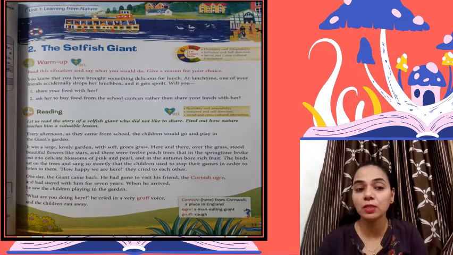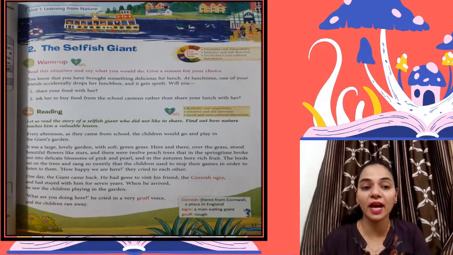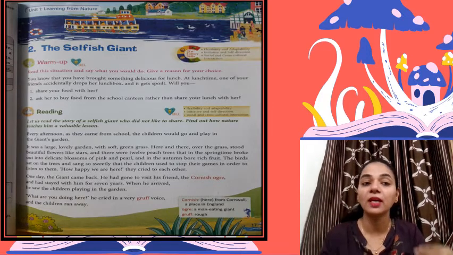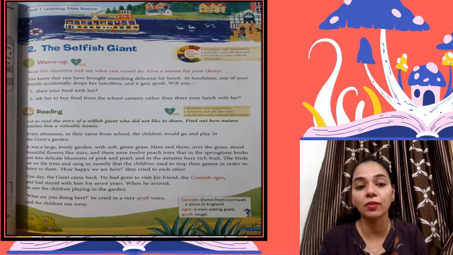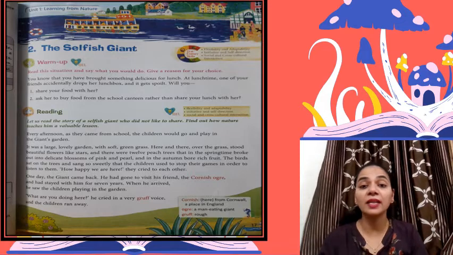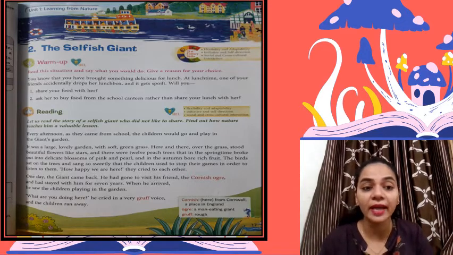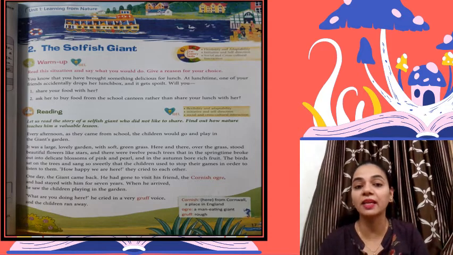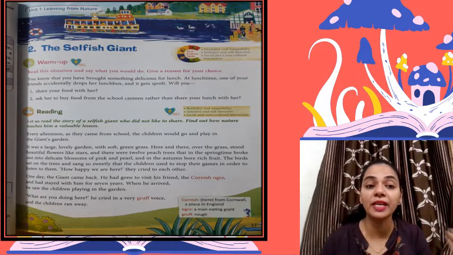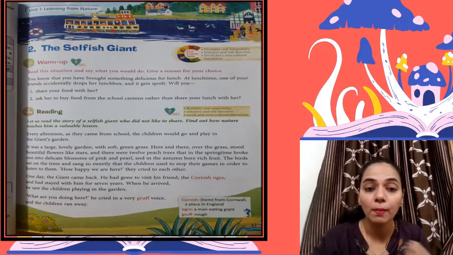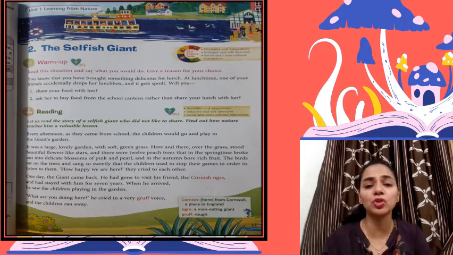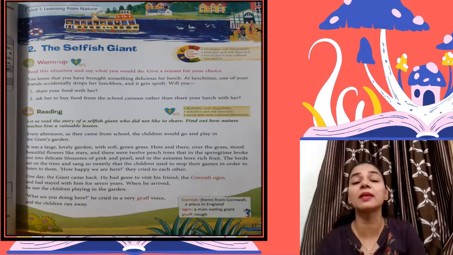So, this is the first paragraph, and here the story starts with an afternoon. When the children come back from school, they go to the giant's garden and they play there. It is a very large and lovely garden. It has soft green grass all over, and there are beautiful flowers like stars, and there are 12 peach trees. During the springtime they broke into delicate blossoms of pink or purple, and in the autumn season they bore rich fruit. So the children are very happy and they like to play in the garden.